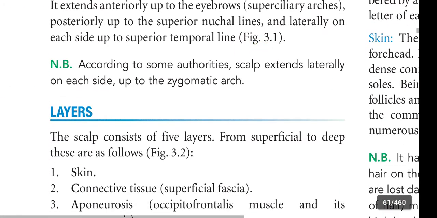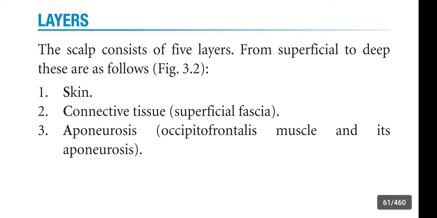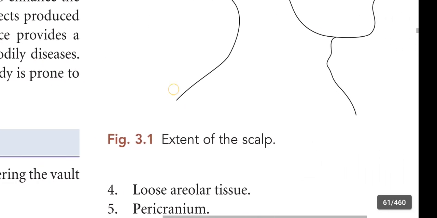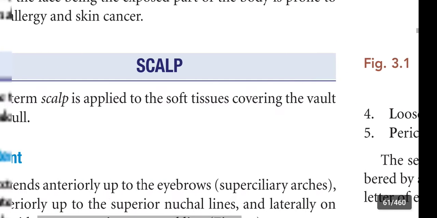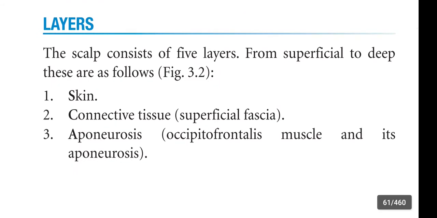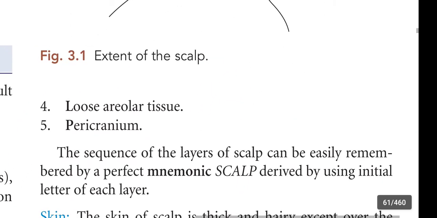Next, layers. The scalp consists of 5 layers from superficial to deep. These are as follows. First, skin. Second, connective tissue. It is also called superficial fascia. Third, aponeurosis, occipitofrontalis muscle and its aponeurosis. Fourth layer is loose areolar tissue, and fifth is pericranium. Once again, skin, connective tissue, aponeurosis, loose areolar tissue, pericranium.